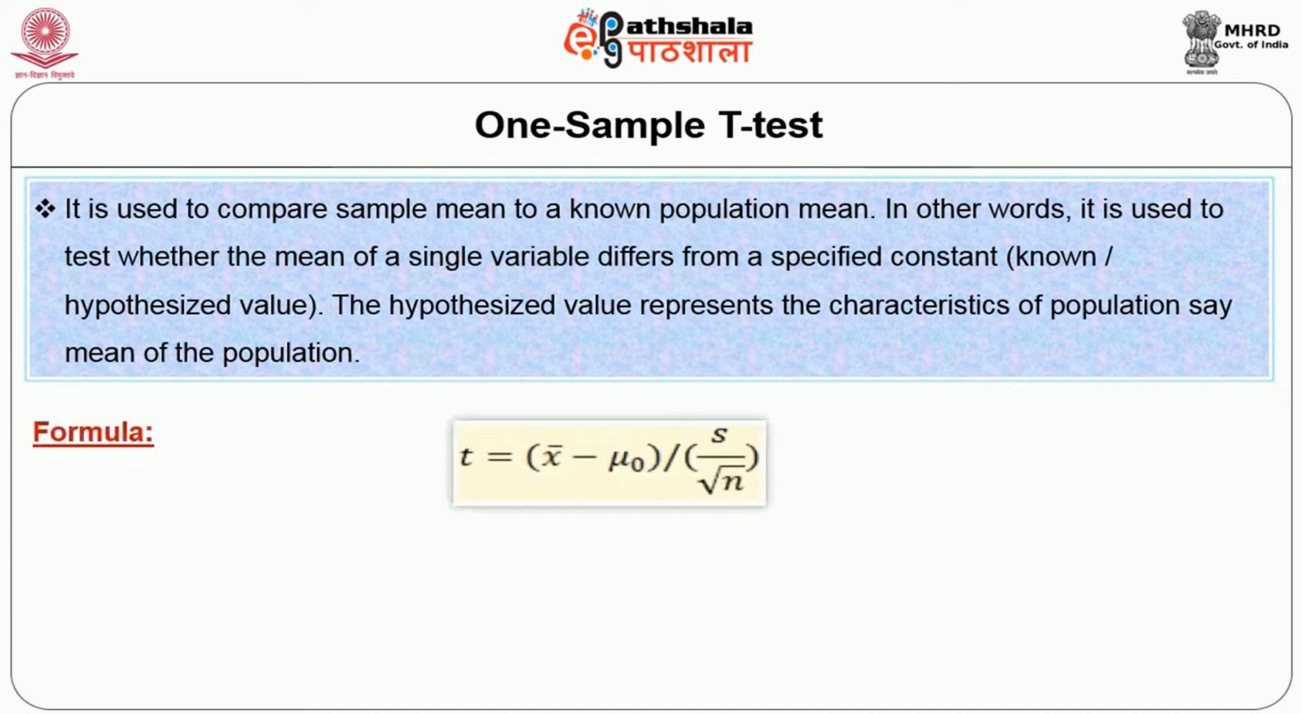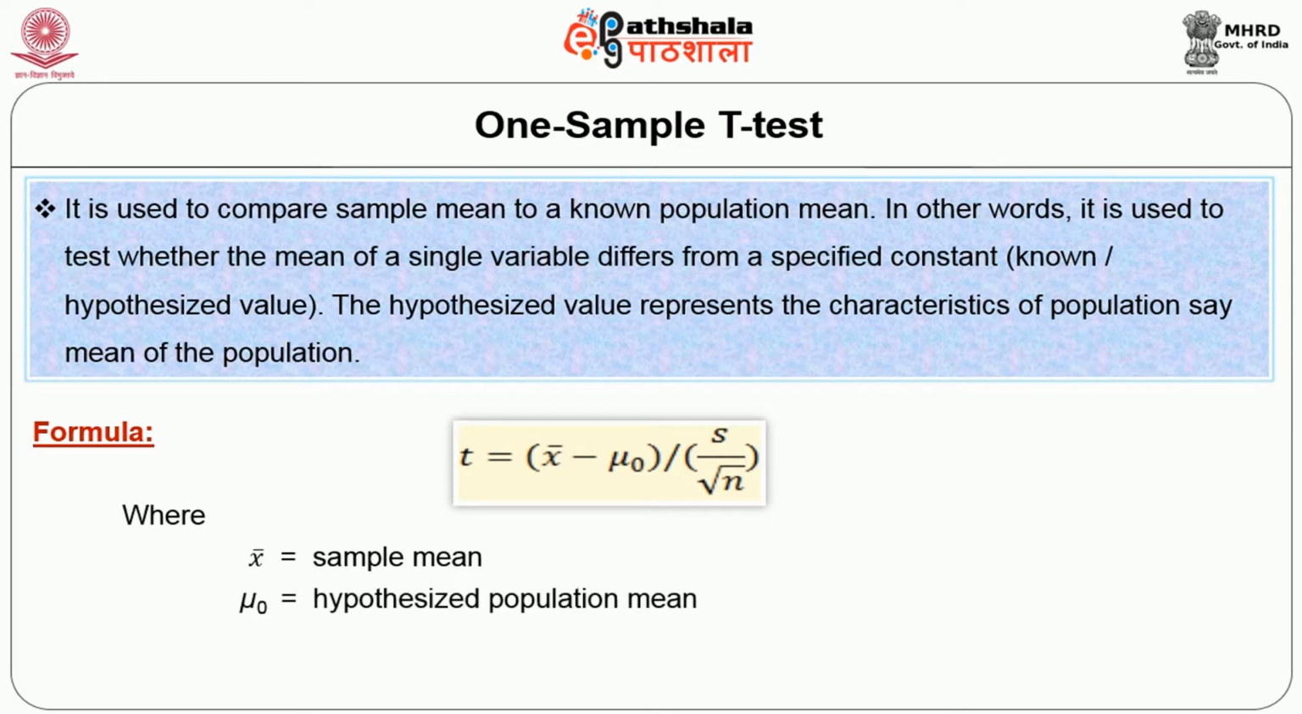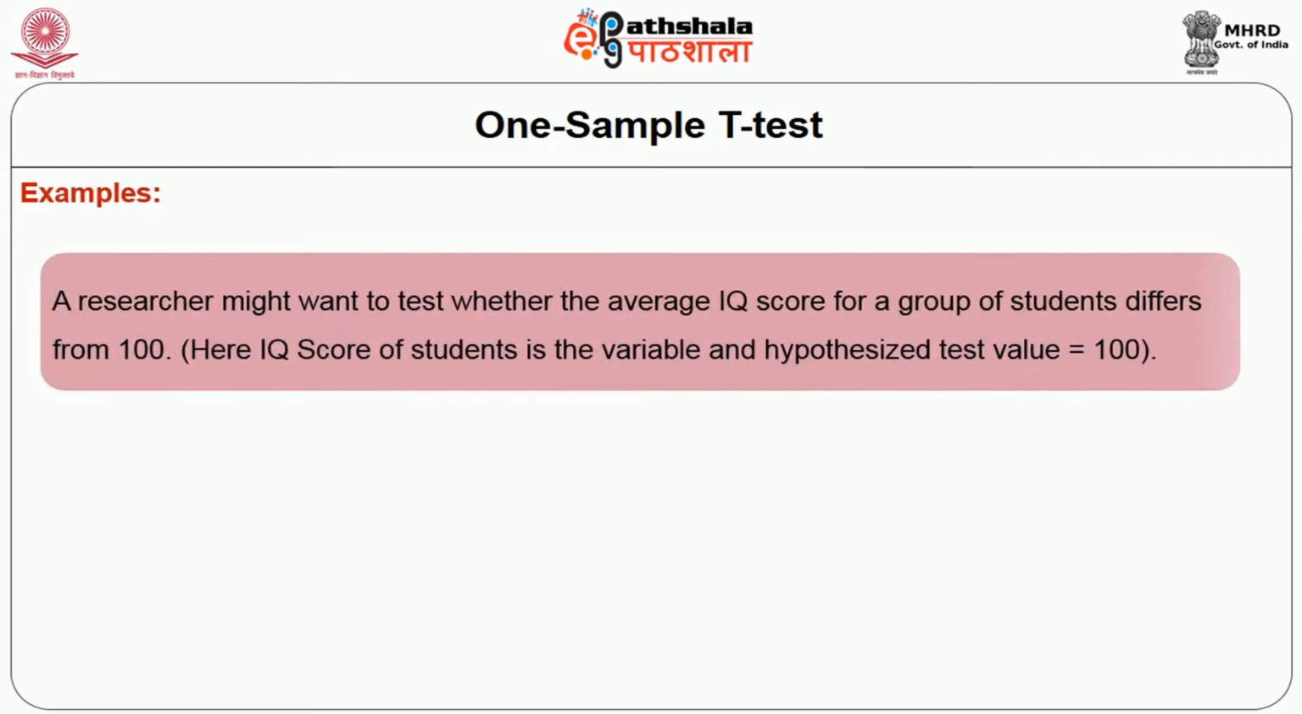Formula for one sample t-test is given below, where x-bar is the sample mean, mu is the hypothesized population mean, capital S is the sample standard deviation, and n is the sample size. And you can see the examples for one sample t-test, that is if a researcher is interested to test whether the average IQ scores for a group of students differs from 100. Here the IQ score of the student is the variable and the hypothesized test value is equal to 100.